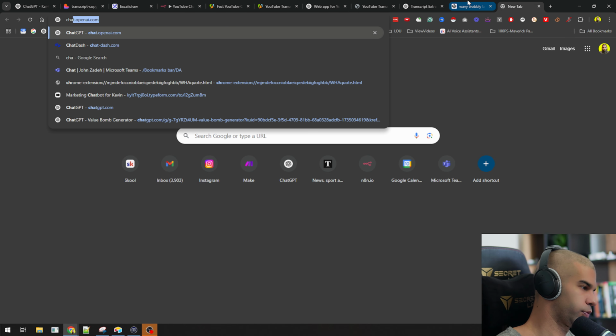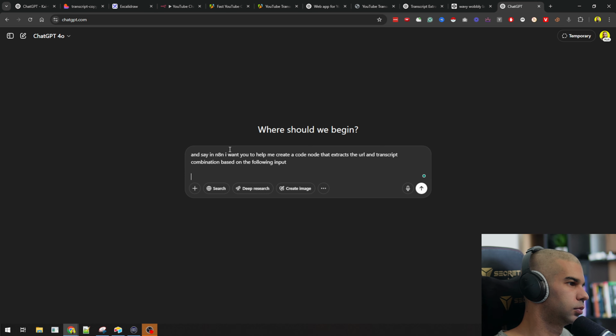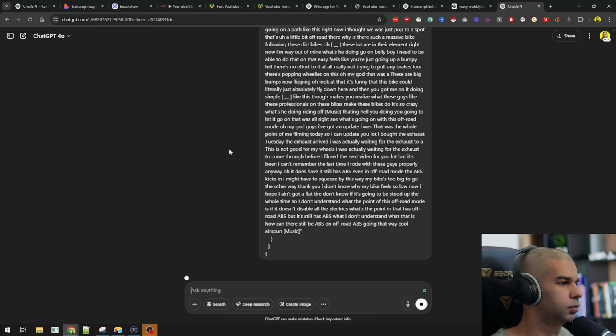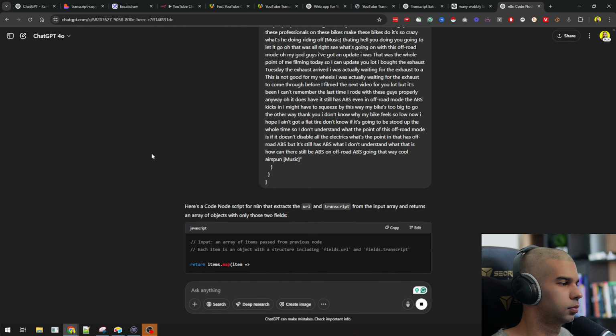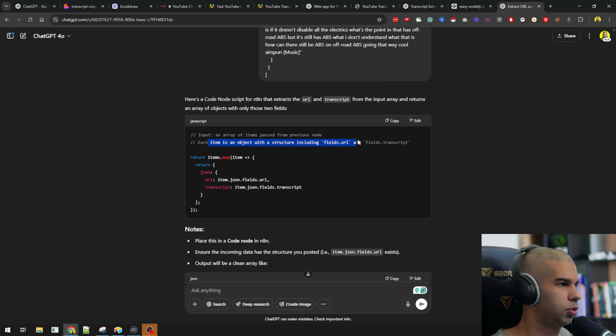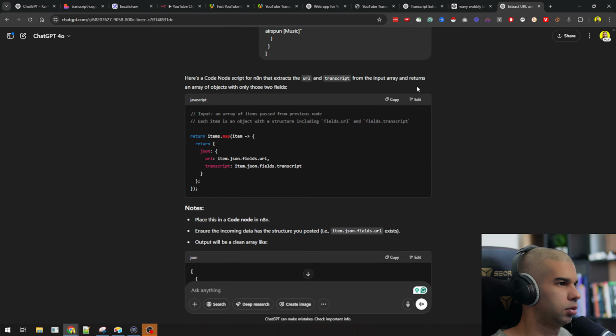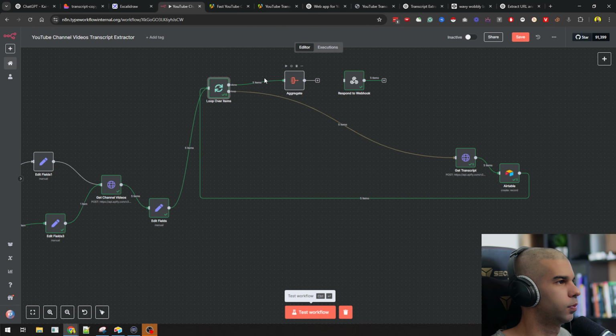Let's go to ChatGPT, open a new window, and say: in N8N, I want you to help me create a code node that extracts the URL and transcript combination based on the following input. The input is an array of items. Each item is an object with a structure. Okay. And this should give us that. Okay, that I think works. But let's see.